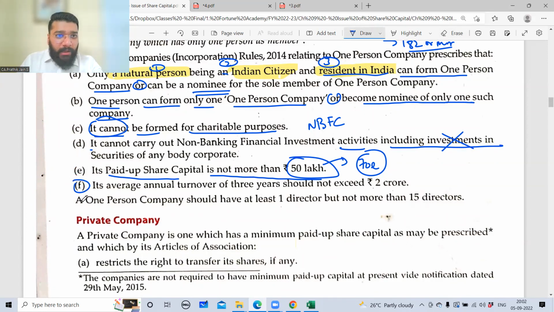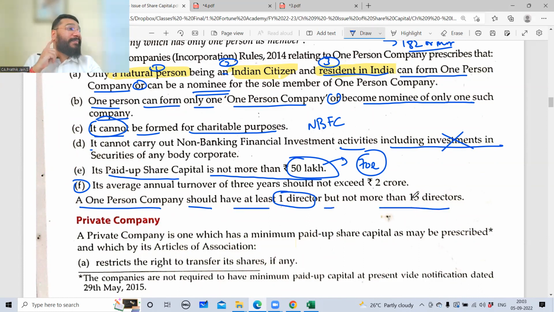Next point: a one-person company should have at least one director, but not more than 15 directors. OPC will have minimum one shareholder, maximum one shareholder, but director minimum one, maximum 15. The owner has to be one, but to manage that business I need more directors. So I can have more directors, but not more than 15. If you appoint more than 15 directors, you're violating the law and penalty will be attracted. So minimum one, maximum 15 in terms of directorship of the company.